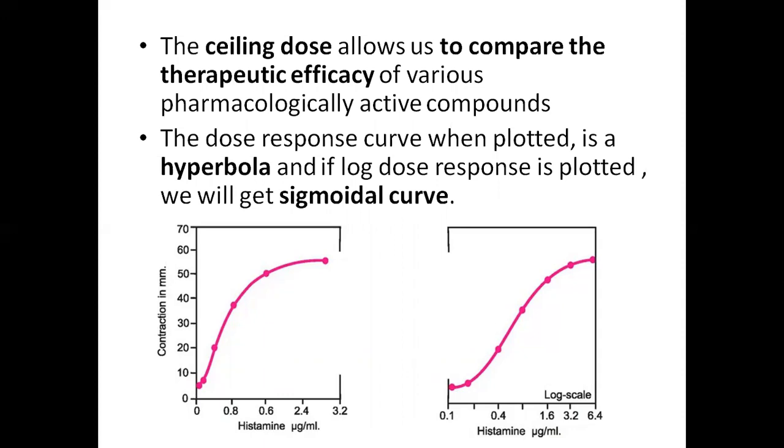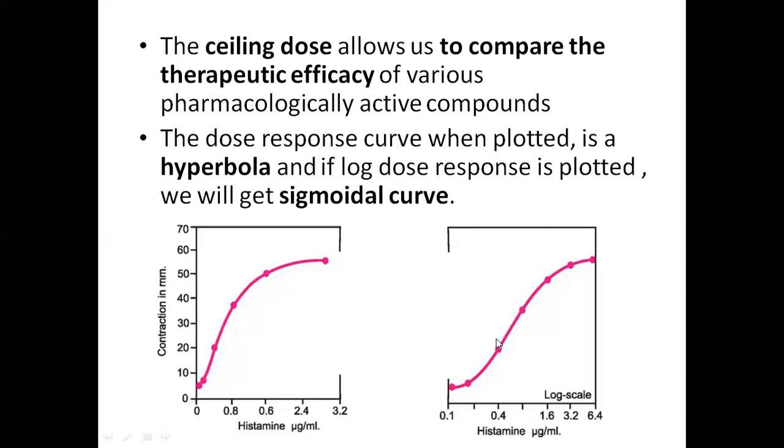And coming to the dose response curve, when we plot the graded dose response, it looks like a hyperbola. This is the dose response curve plotted on a graph. It is a hyperbola. And this is the log dose response curve of the graded dose response. So with dose the shape is hyperbola, whereas with log dose it is sigmoidal in shape, that is S shape.